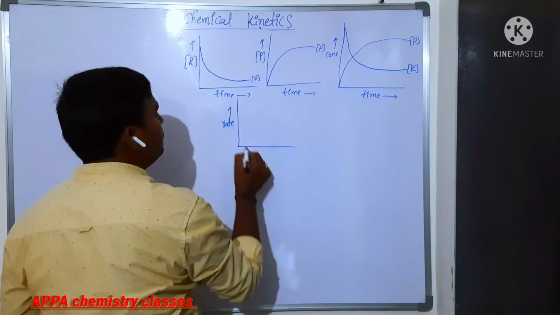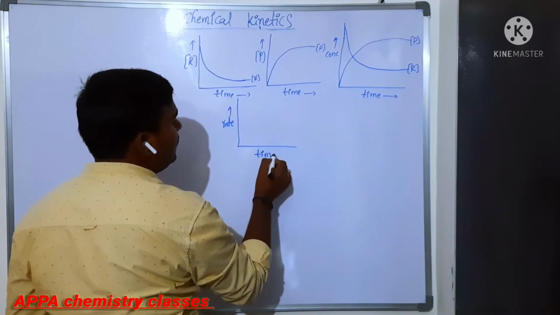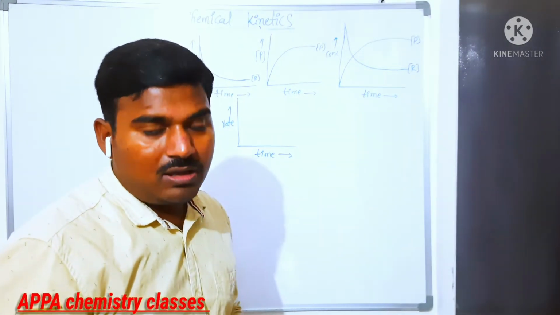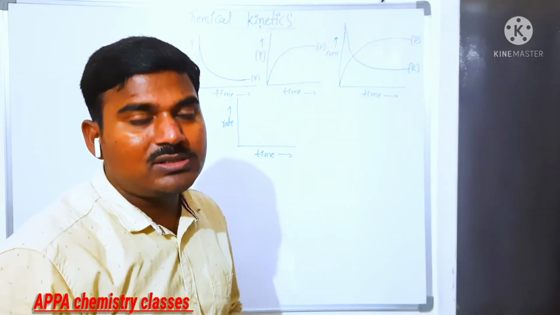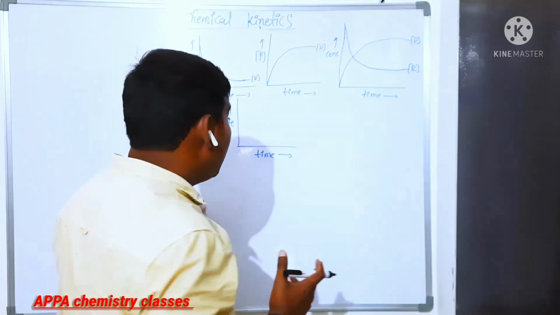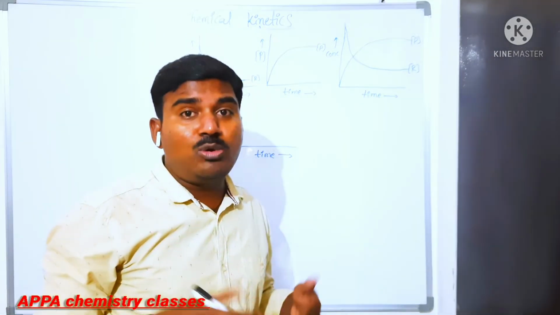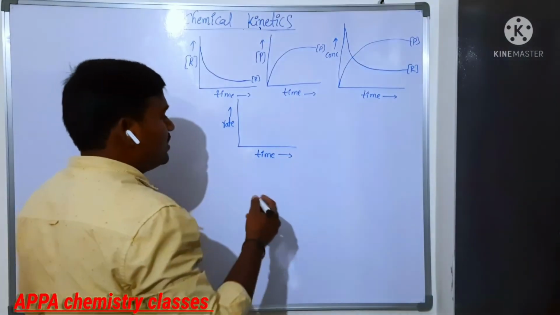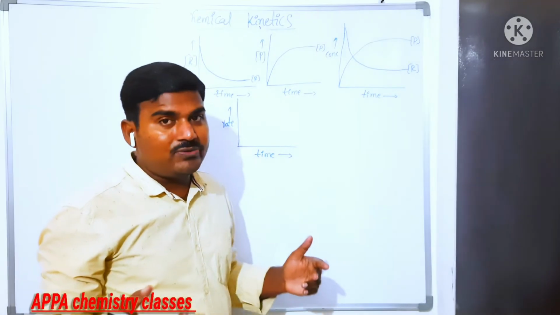Rate versus time. Now, rate of reaction mainly depends on which factor? On concentration. Rate of reaction mainly depends on the concentration of reactant. If you are taking a more concentrated reaction, more is the rate. Is it or not? So rate of reaction mainly depends on the concentration of reactant.